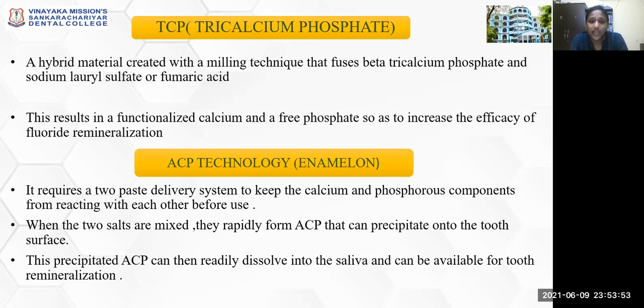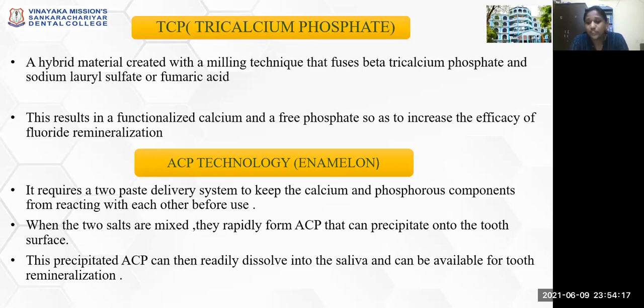Then comes tricalcium phosphate. It is a hybrid material created with a milling technique that fuses beta tricalcium phosphate and sodium lauryl sulfate or fumaric acid. This results in a functionalized calcium and free phosphate, which will increase the efficacy of fluoride remineralization. Then comes Enamelon, where amorphous calcium phosphate technology is used.